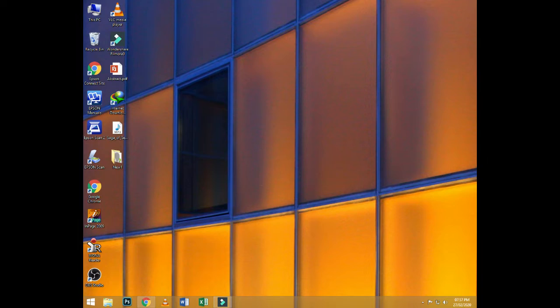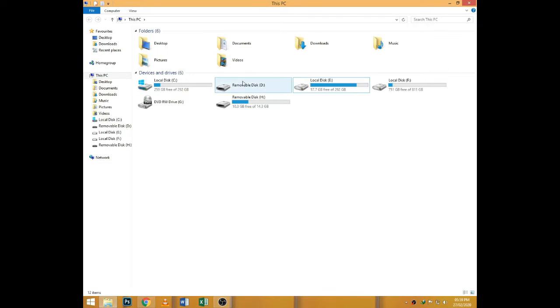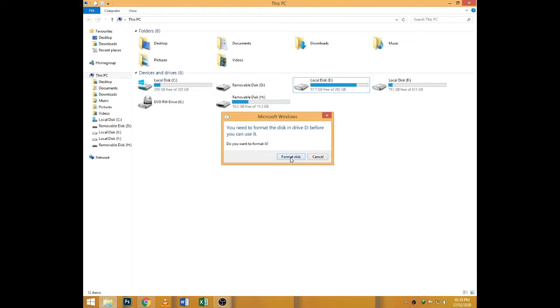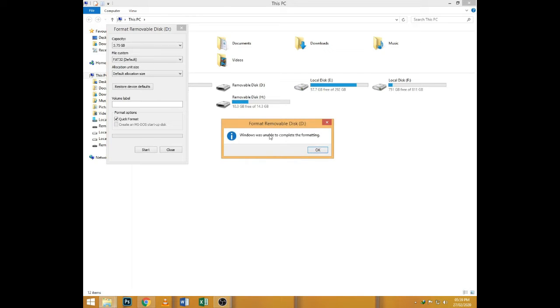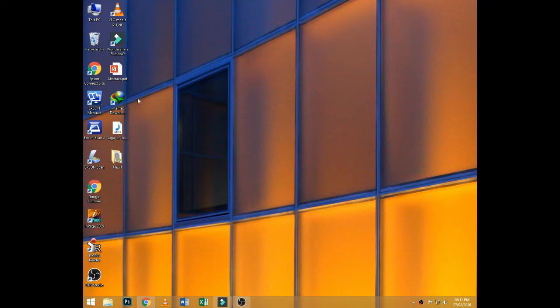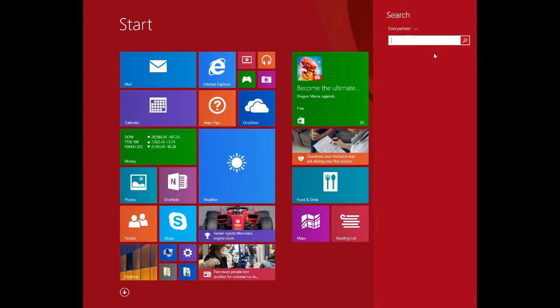So first of all, when I insert my USB, it shows that you need to format the USB before you can use it. So I would try to format it. But it shows a message that Windows was unable to complete the formatting. So we can format the USB by using CMD.